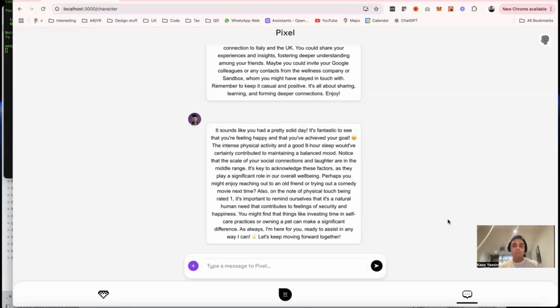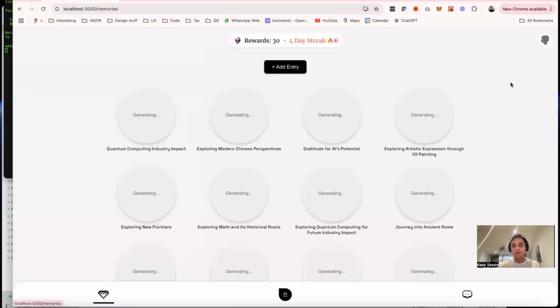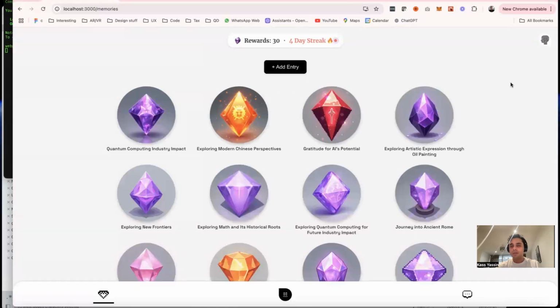And so now we're in the app, and we'll come back to the chat area in a bit. But first, I want to talk a little bit about this section. So this area is essentially a journaling area. I tried out a bunch of journaling apps myself, and I really struggled to stick with this daily habit of journaling. And so I thought it would be fun to gamify it a little bit. And so obviously you can see the streaks count, that kind of stuff.